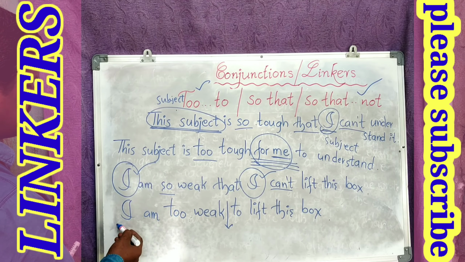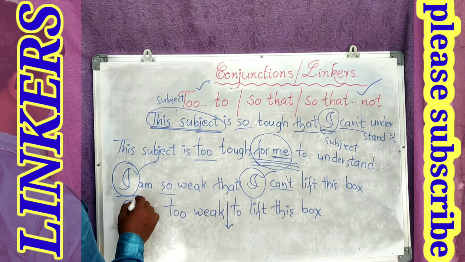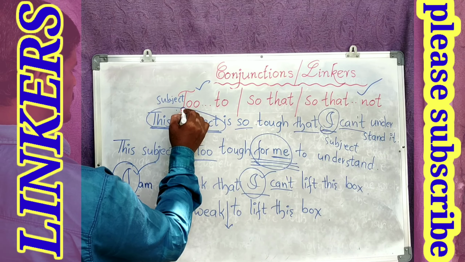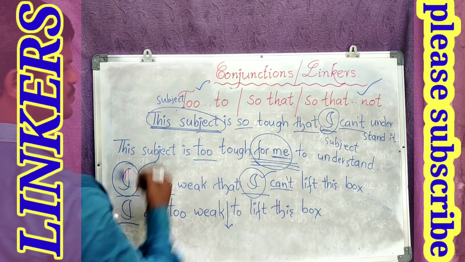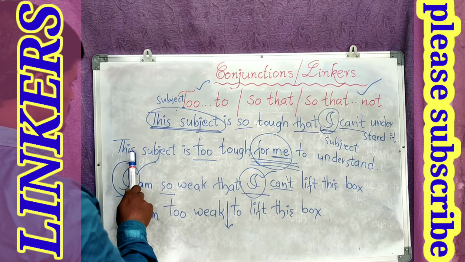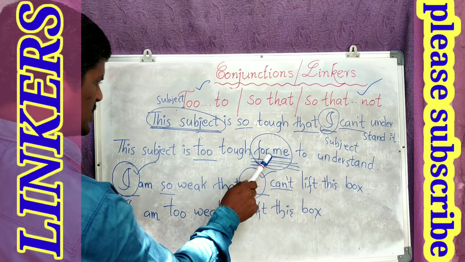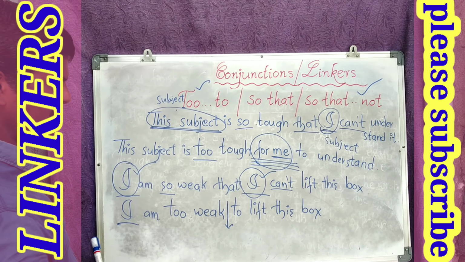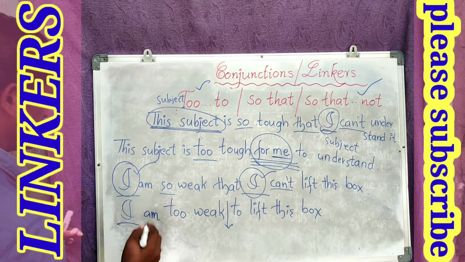Why? Because subjects are the same. What is the subject here? I. What is the subject here? I. This is the way how you have to connect with too. I hope it is clear to you. Two models I told you here. One is subjects are different. When subjects are different, you should take for me, for them, like that. Okay? Let me take one more example.